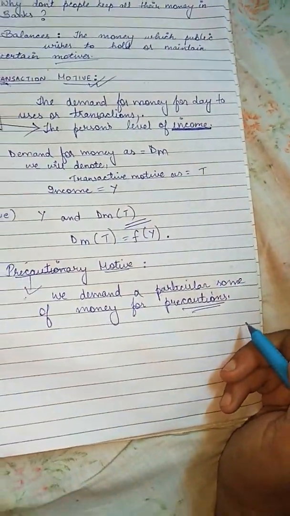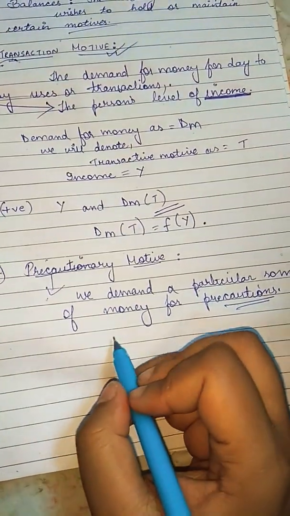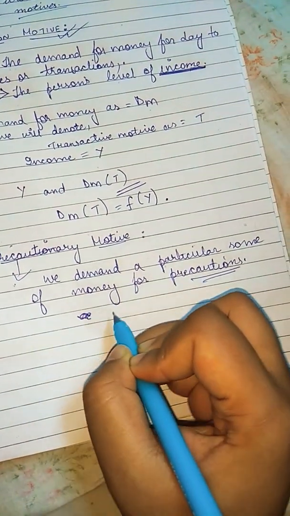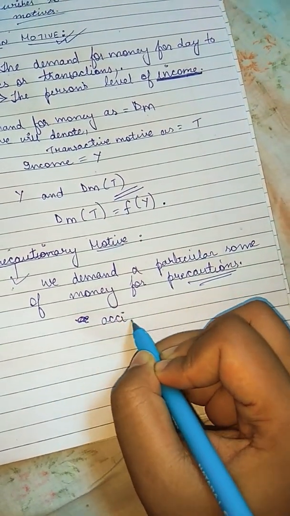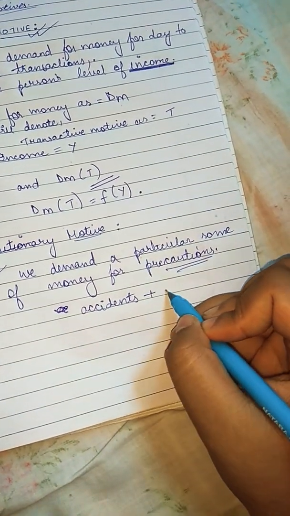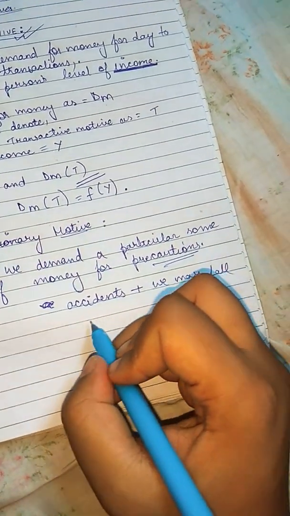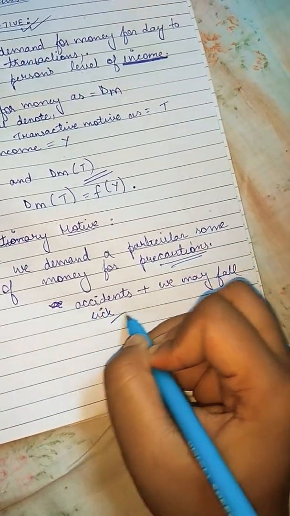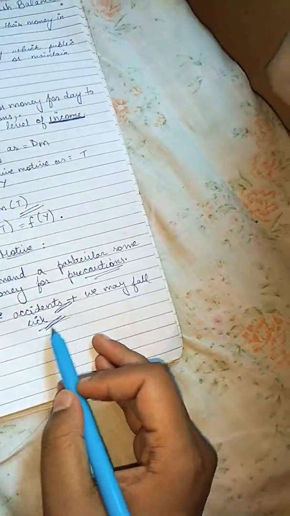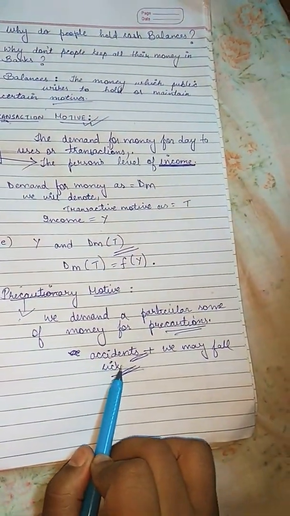What do unforeseen activities mean? For example, we don't know when we will meet with any kind of accident, or we may fall sick. In these kinds of circumstances, we need money immediately, urgently.